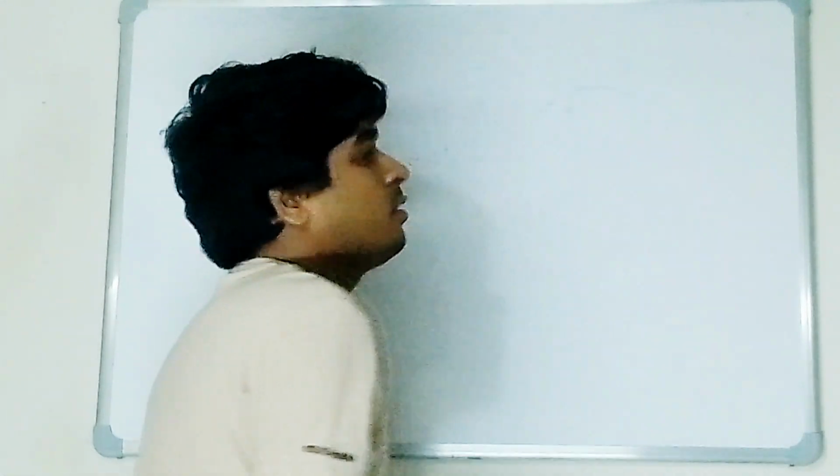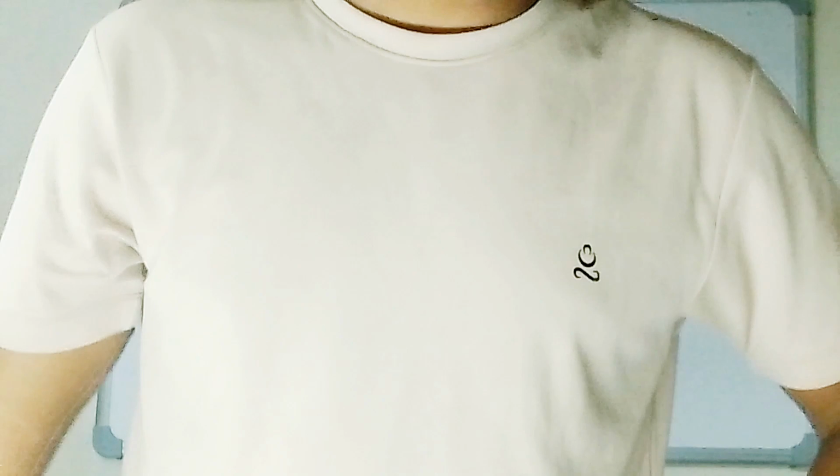We write the dimension of each fundamental quantity by a capital letter. We never use a small letter for representing dimension. Suppose I'm writing the dimension of length. Length starts with the letter L, so I'm using capital L for the symbolic representation. In the same way, for mass we'll use capital M.